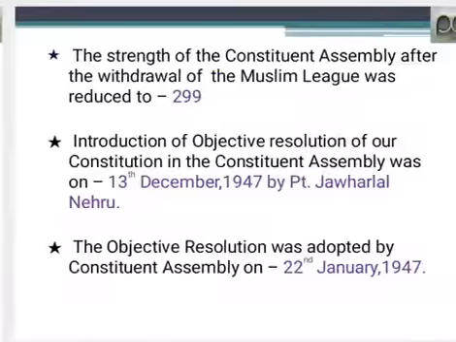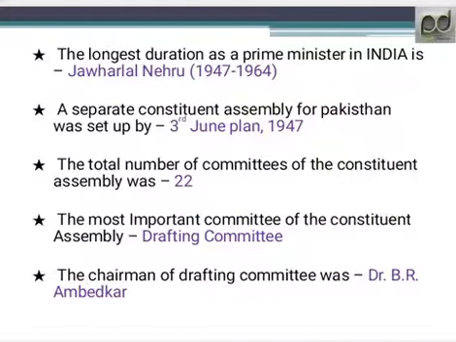So today's first question: the longest duration as a Prime Minister in India was Jawaharlal Nehru, from 1947 to 1964. A separate Constituent Assembly for Pakistan was set up by. So on 3rd June 1947, which is known as the 3rd June Plan, a separate Constituent Assembly was set up for Pakistan.